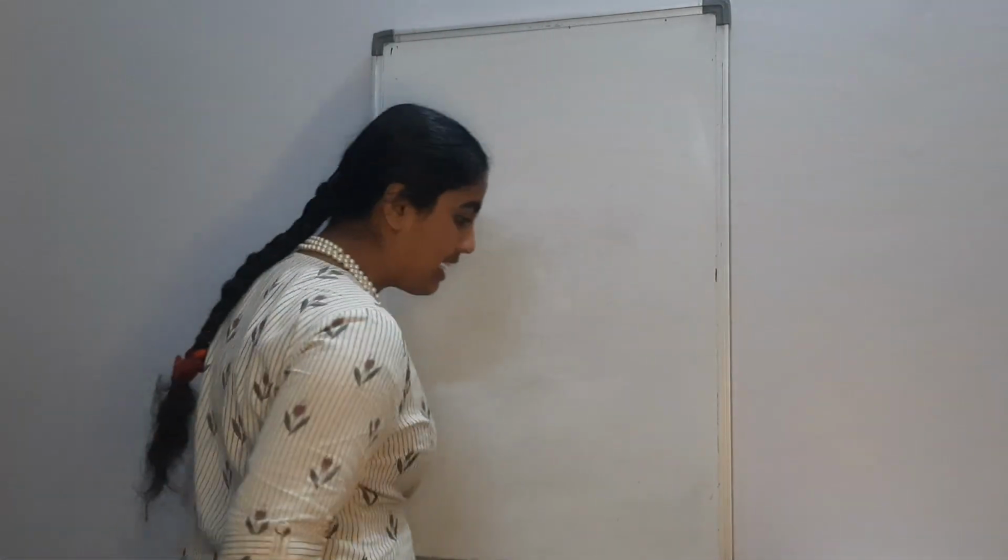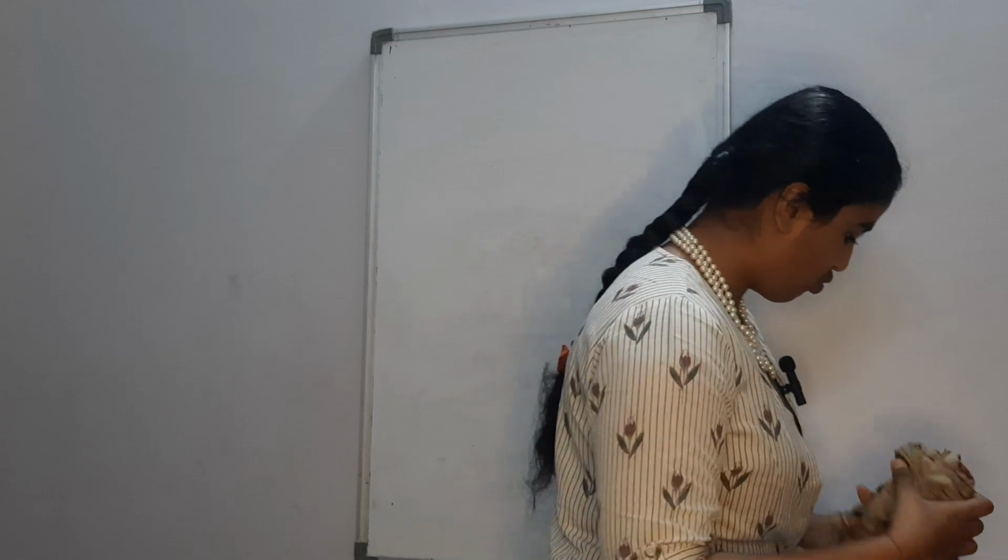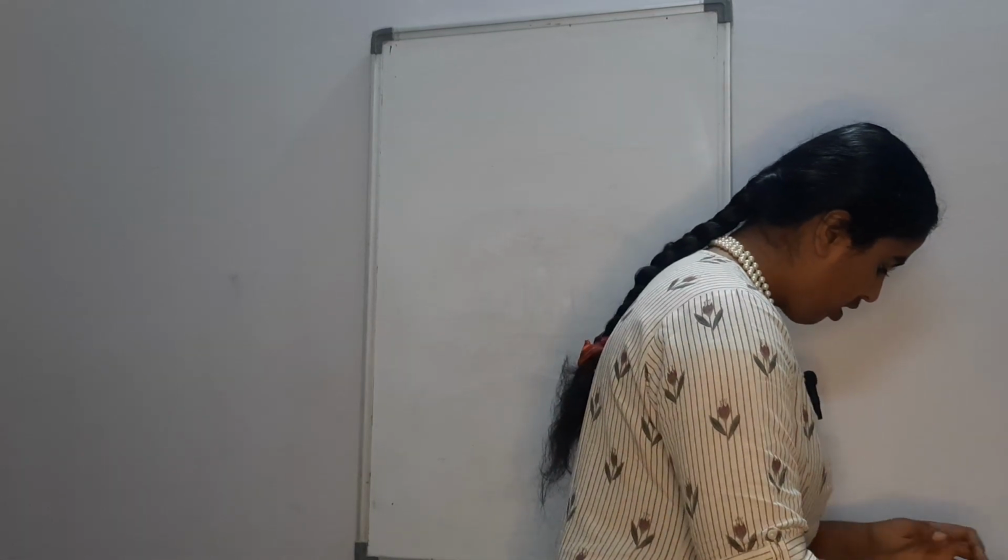Now, we've discussed what Henry's law is. There was another person who came up with a similar law, and his name was Raoult. Both these laws state similar things, but since it's in our course, we have to study it. Now, there are two different forms of Raoult's law: one for a binary solution of two volatile liquids, and one for a binary solution of a non-volatile substance and a volatile substance.